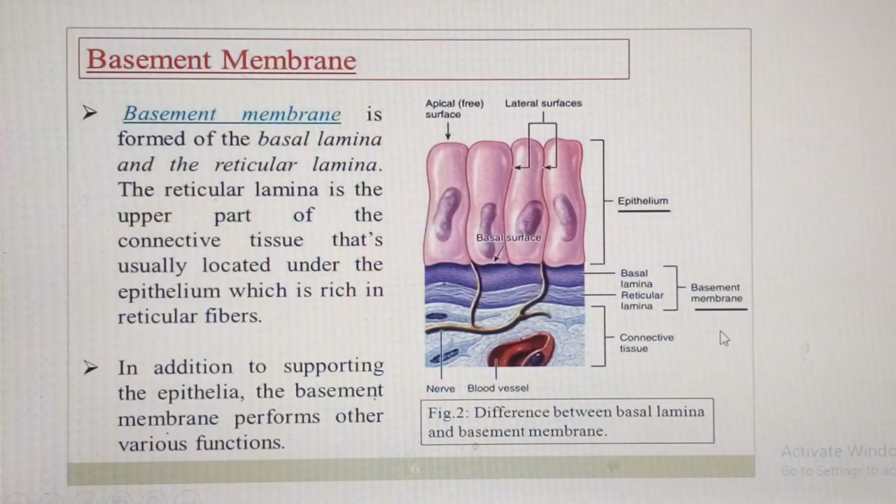So there we are. The epithelium secretes the basal lamina, and the connective tissue component beneath it secretes the reticular lamina, forming the basement membrane. The connective tissue is vascular, having blood vessels, so that through diffusion across the basement membrane, some nourishment will get to the epithelial cells to nourish them. Please get to know that.